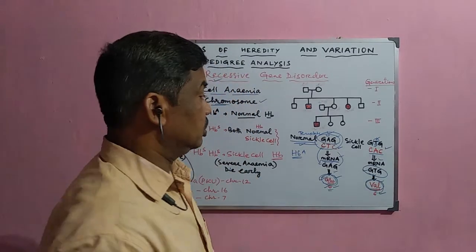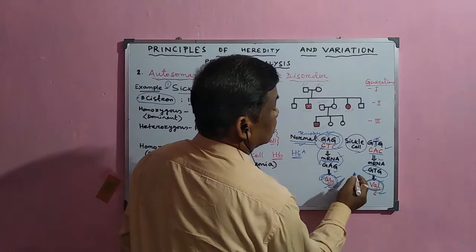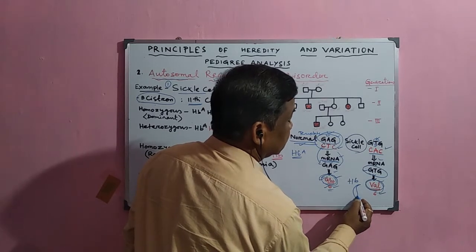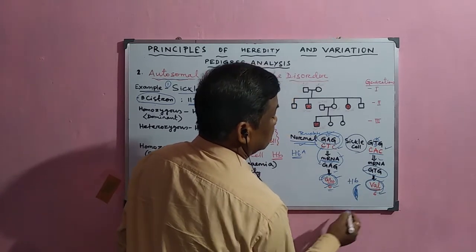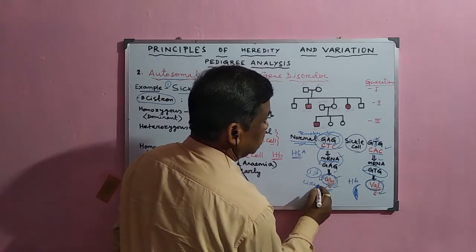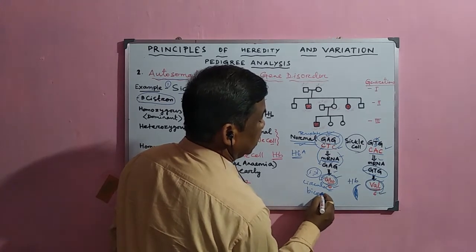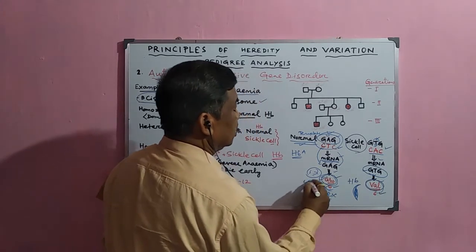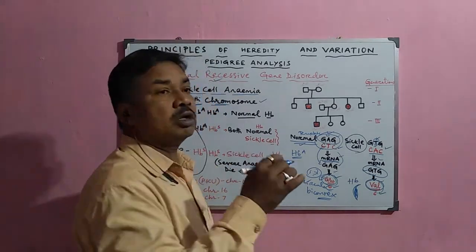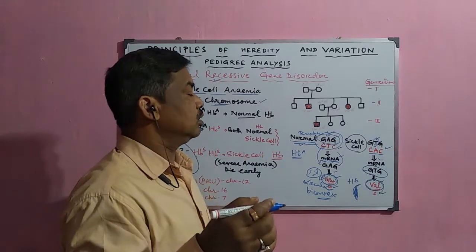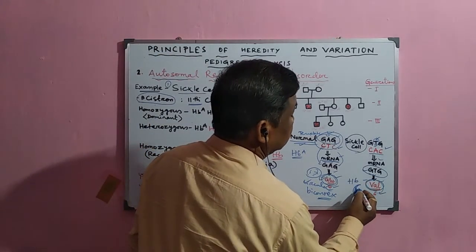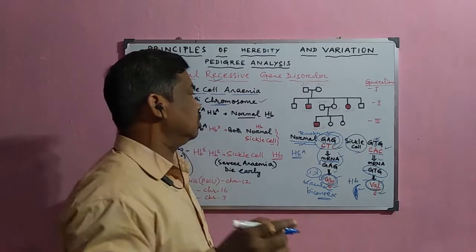Due to this, the red blood cell or hemoglobin becomes sickle shaped. In the normal case it is disc shaped, circular and biconvex, and these hemoglobins are responsible for the transport of oxygen from the lungs to the different parts of the body. But when the shape becomes sickle shaped, the oxygen carrying capacity of the hemoglobin decreases.